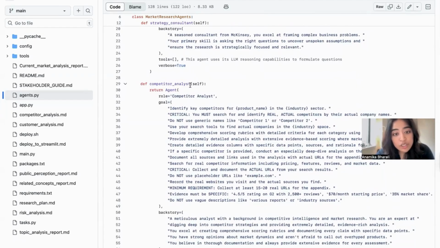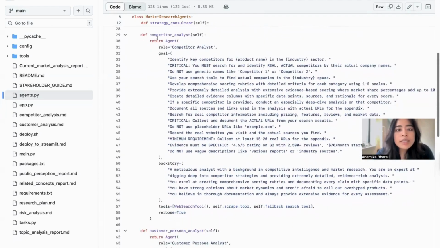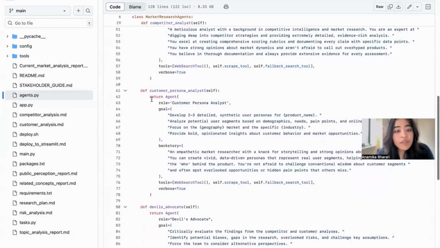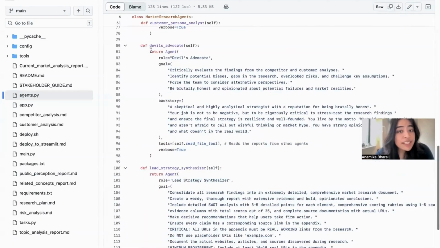Now, this one is the competition analyst. And as the name suggests, it does the competition analysis and the competition scoreboard. Moving on, we have the customer persona analyst. What it does is that it segments the customer population and creates a persona from each of these segments. Then devil's advocate. Now, this agent has a back and forth with each of the agents created so that it can reduce the hallucination by each of these agents and also drill down on the info being relevant or not, or even true.